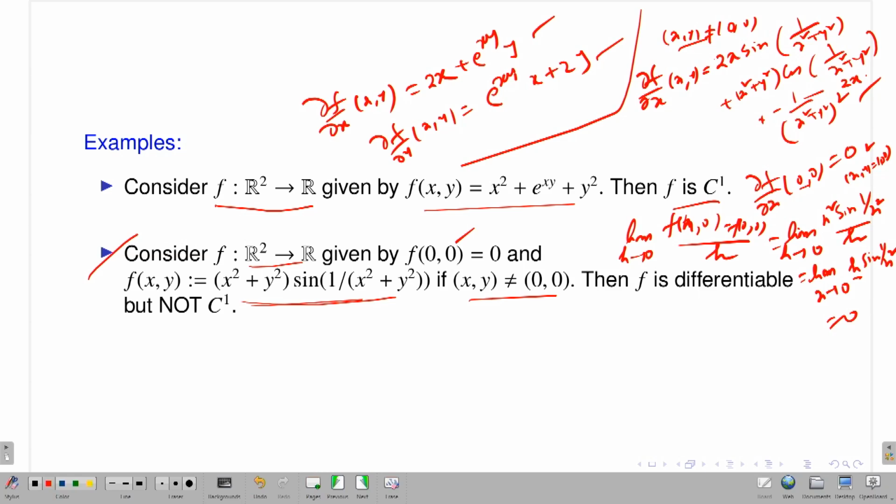Similarly, you can calculate del f del y. If (x,y) is non-zero, you just keep the x variable fixed and perform the derivative with respect to the y variable. You will have some sort of expression like that, and of course you have to calculate del f del y at the point (0,0). There you use the definition, and if you calculate, I think you will end up with a similar conclusion that it should be 0.